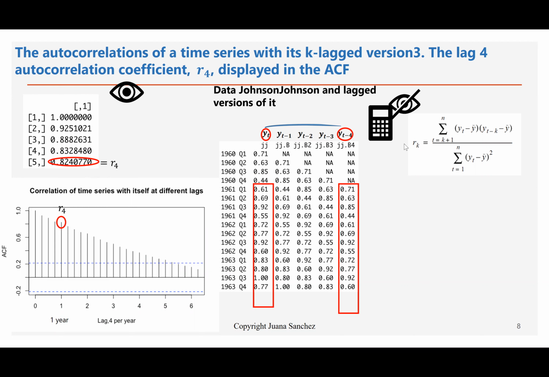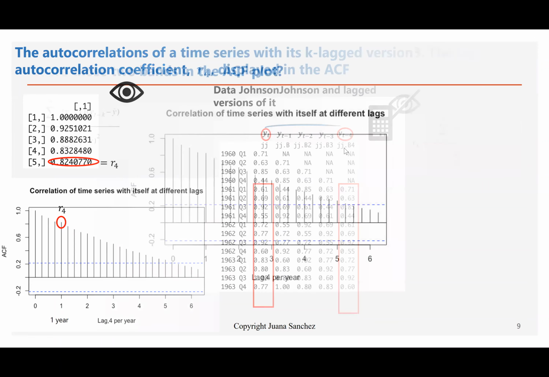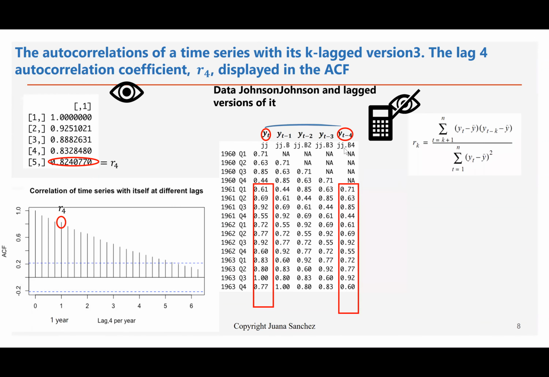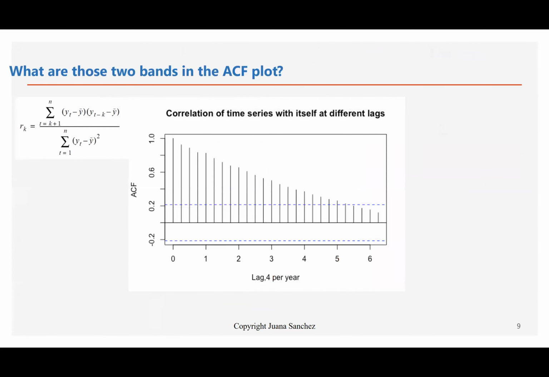So R in the background is calculating the little R sub K. I'm sorry, we're calculating R sub 4, because K equals 4. R sub 4 equals the sum from T equals 5 to N of Y sub T minus Y bar times Y sub T minus 4 minus Y bar. This is the correlation between these two columns of the data set that we put together. Okay, so that's the interpretation.